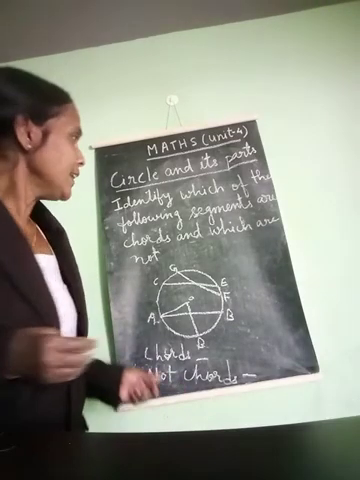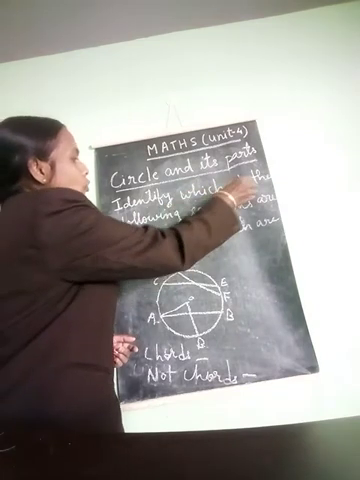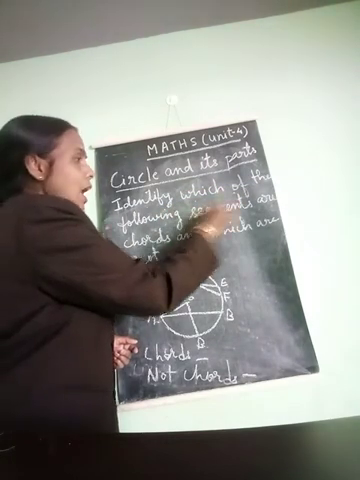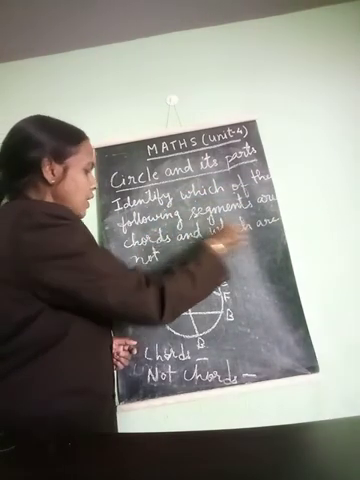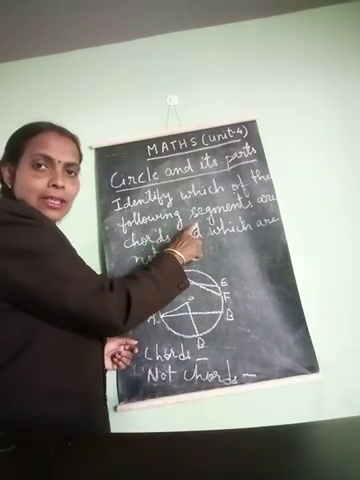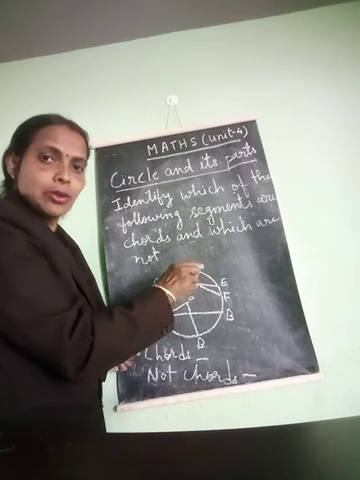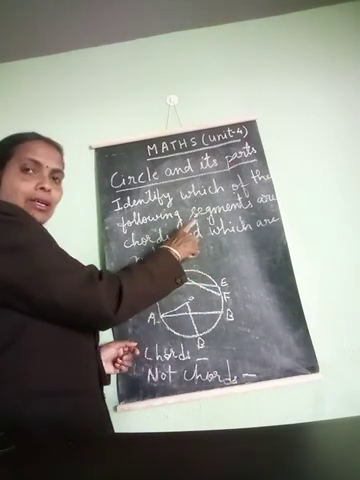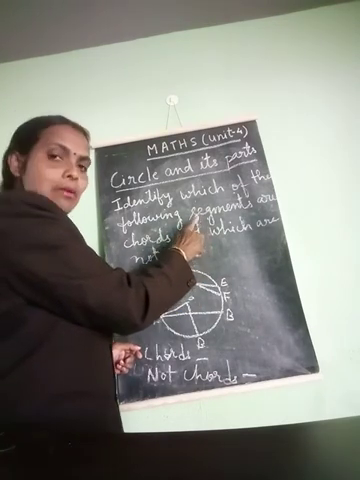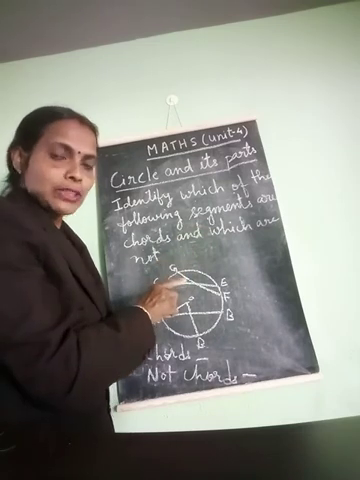Look at the question again. Identify which of the following line segments are chords and which are not. So what is a line segment? A line segment is a part of the line which has two endpoints. I have told you before, a line segment is a part of the line which has two endpoints.